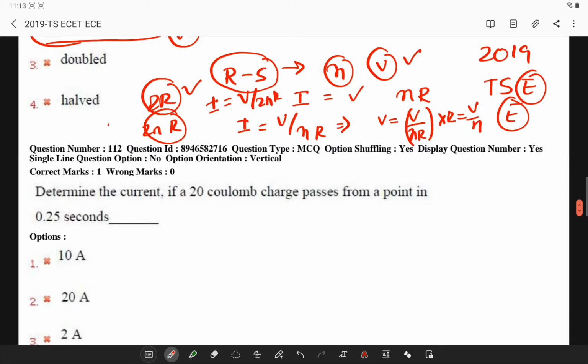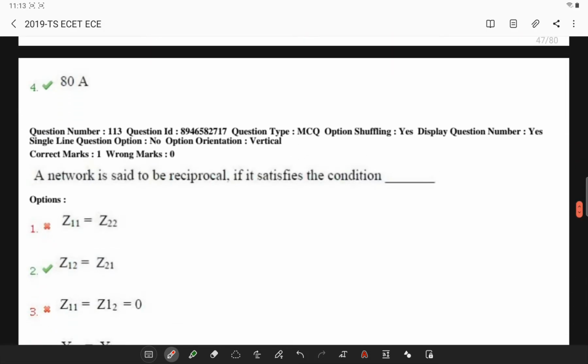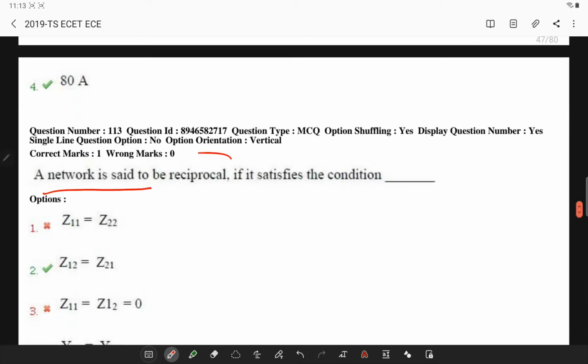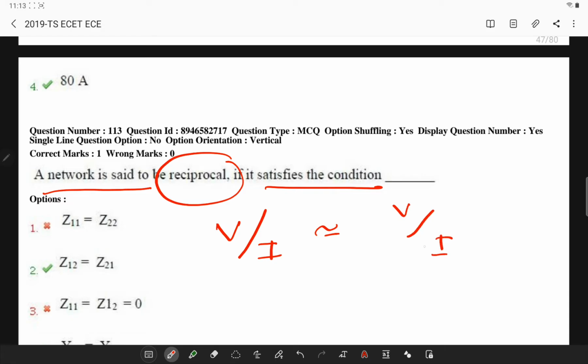Next, a network is said to be reciprocal if it satisfies the following: if the ratio of voltage at one port to the current at the other port is the same as the ratio with the positions of the voltage and current interchanged, then the network is said to be a reciprocal network.